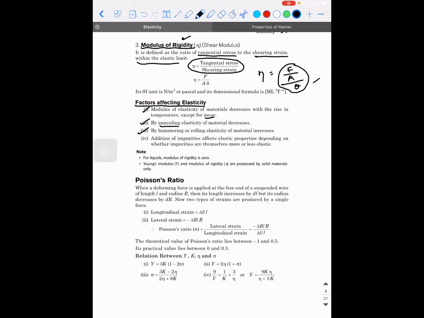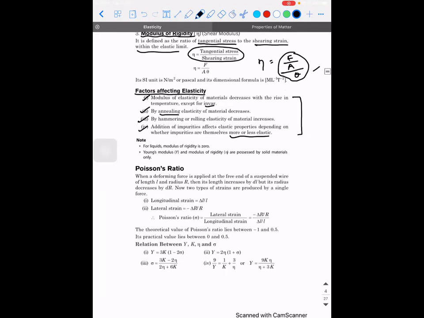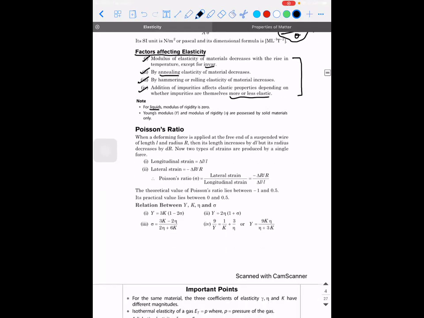Third, by hammering or rolling, elasticity of the material is going to increase. Fourth, addition of impurities affects the elastic properties depending on whether impurities are themselves more or less elastic. Anyways, this is only for your information. When you talk about liquids, modulus of rigidity is 0. As I told you, rigid is for solid objects. Similarly, Young's modulus and modulus of rigidity are possessed by solid materials only, whereas bulk modulus is for liquids.